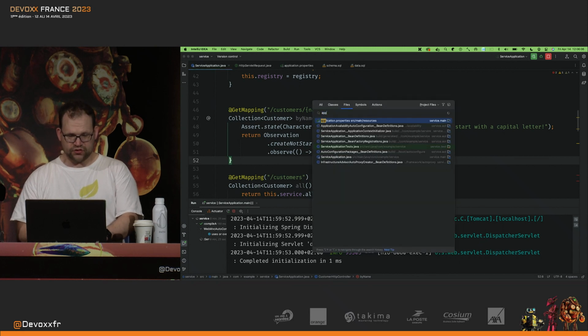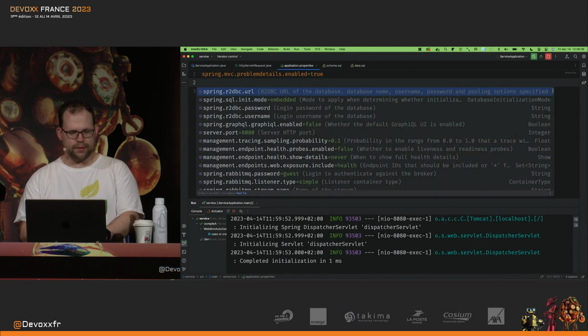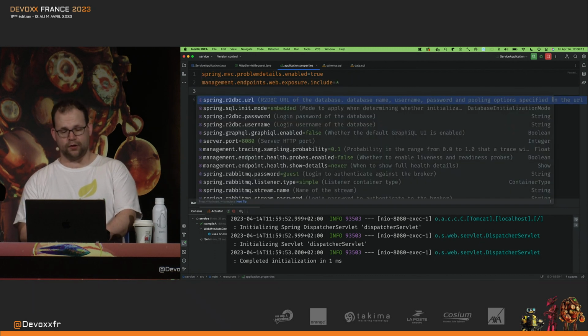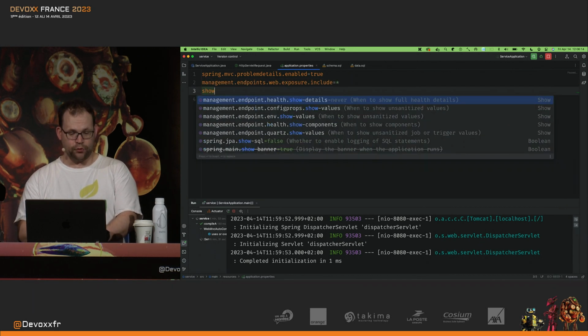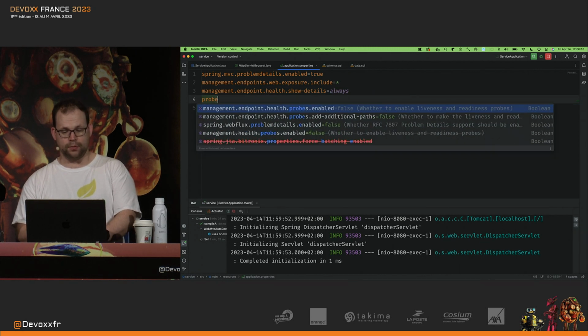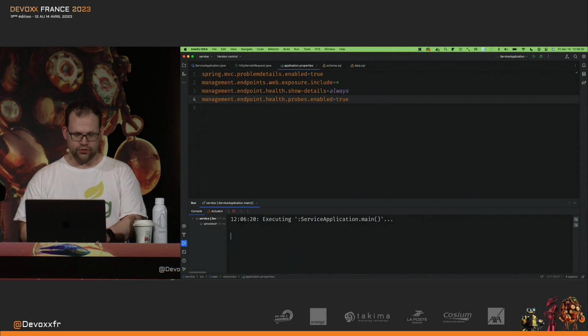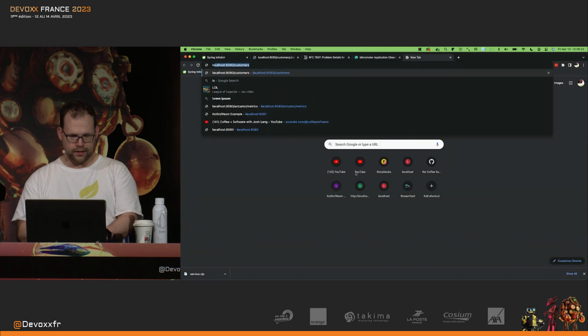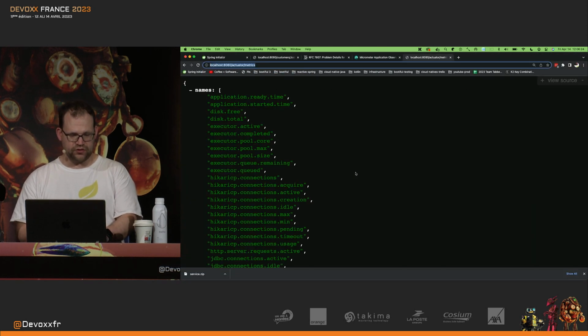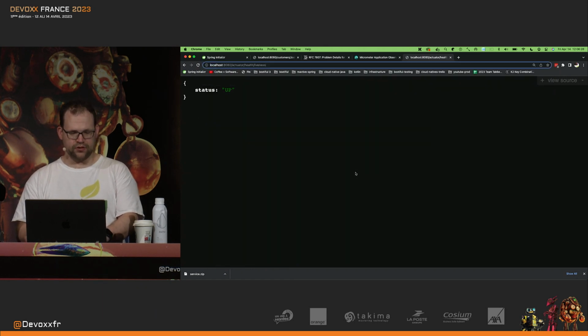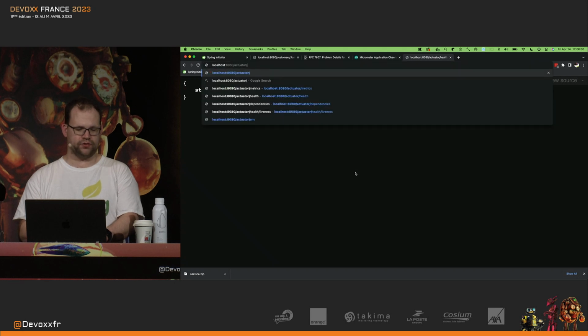So in order to see all of this, you need to enable your actuator endpoints. So I'm going to use all the actuator endpoints. I'm going to show the health details always. I'm going to set up the Kubernetes probes, okay? Just a few things that you get for free by using the Spring Boot actuator. And then we can go to the actuator and we can see things like the health, right? You've got liveness and readiness probes. This is all old, but it's interesting.